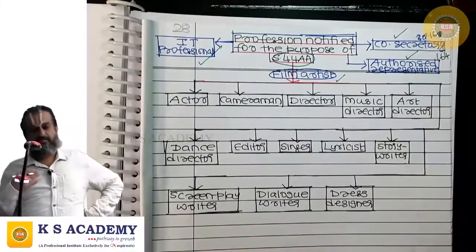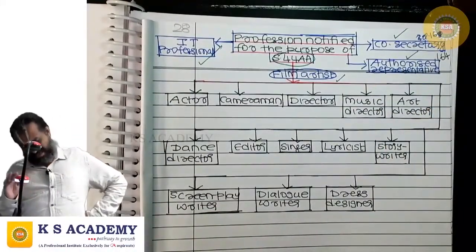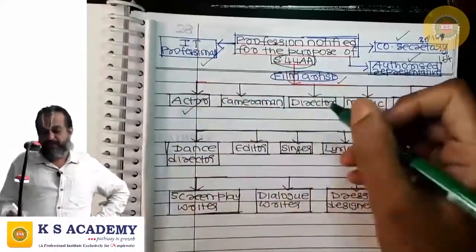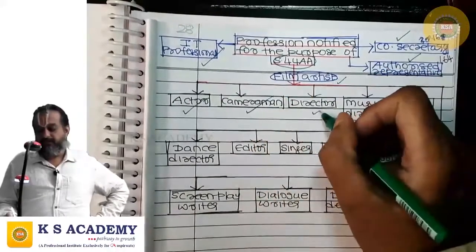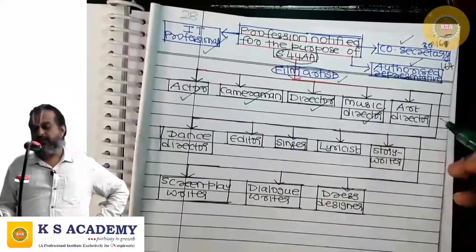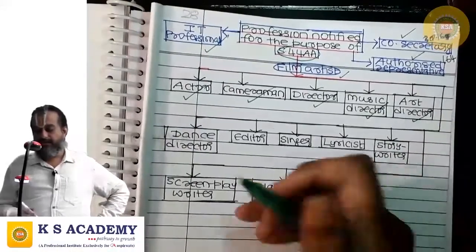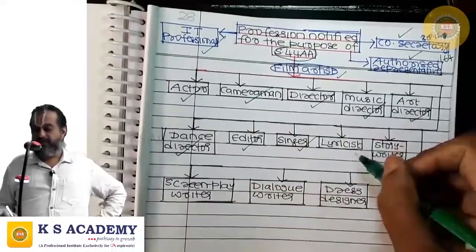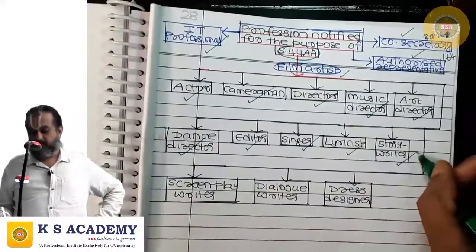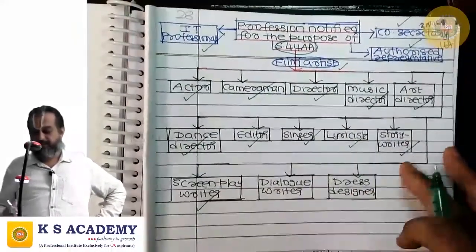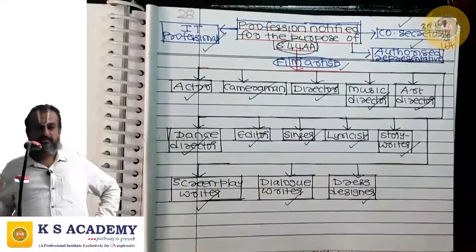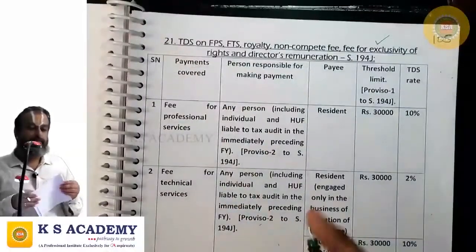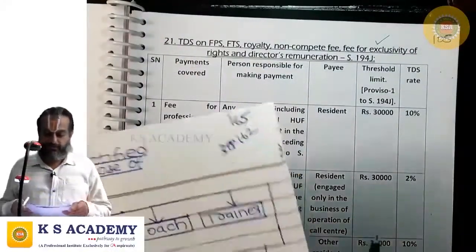And film artist, it is not just actor or actress. The term is wide enough to cover actor, cameraman, director, music director, art director, dance director, editor, singer, lyrics writer, story writer, screenplay writer, dialogue writer, dress designer. All of these are film artists. To them, if you are making payment, you have obligation to deduct tax at source.